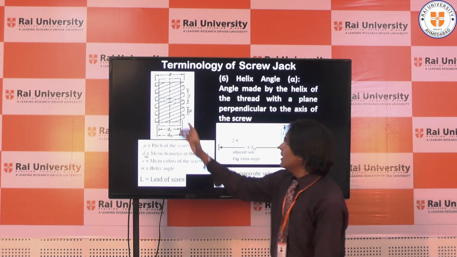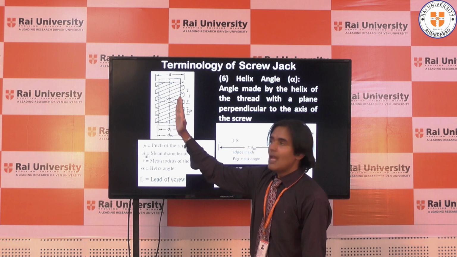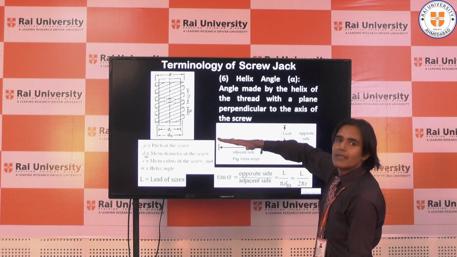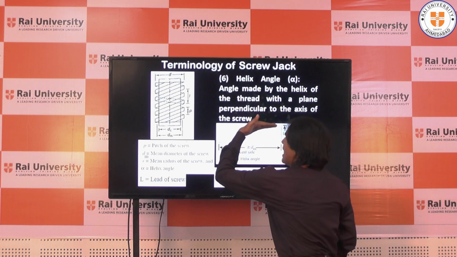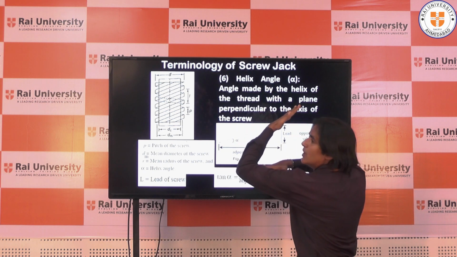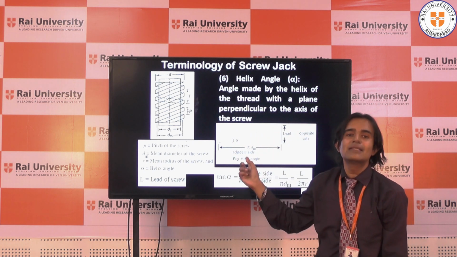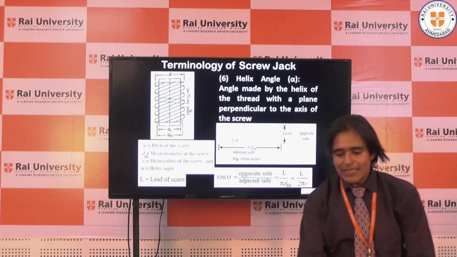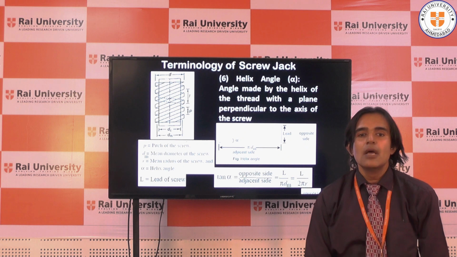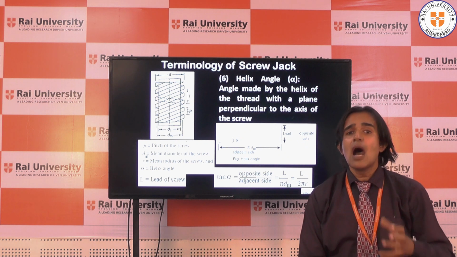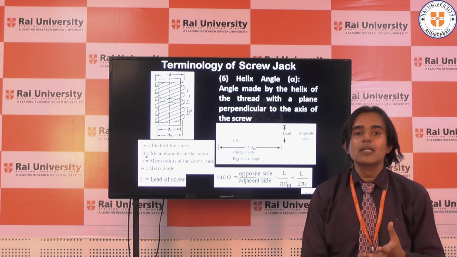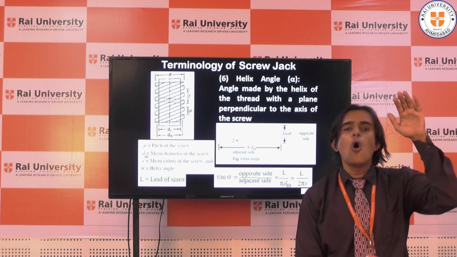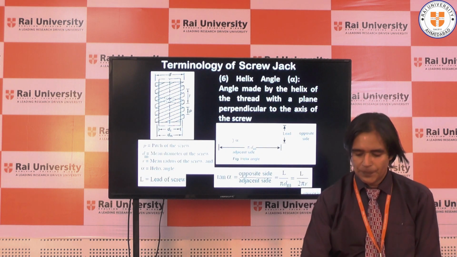So you can see here, this is the axis and this line is perpendicular, 90 degrees. So angle made by helix with the perpendicular, that is called as the helix angle or angle alpha. Helix angle is calculated because we want to know how much the helix angle will lead us in lifting the load or lowering the load.